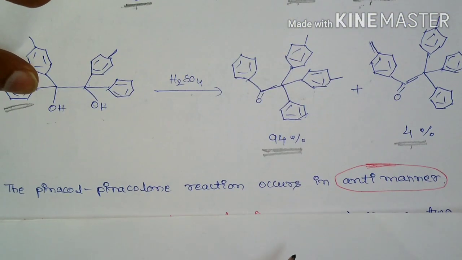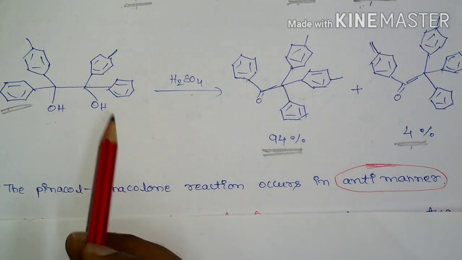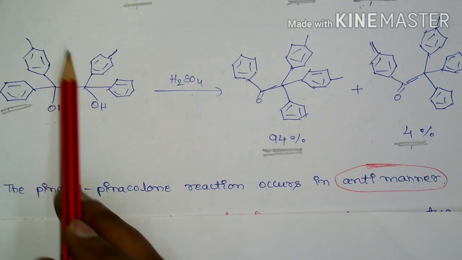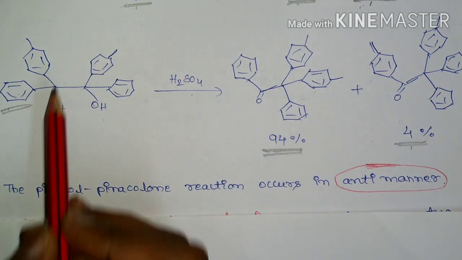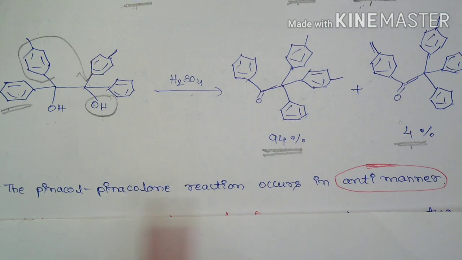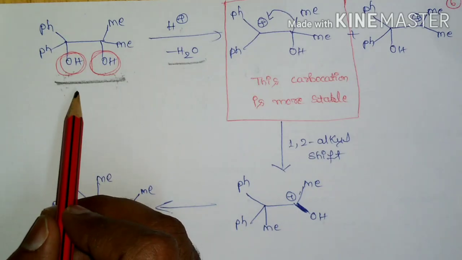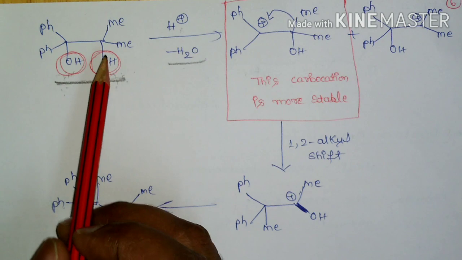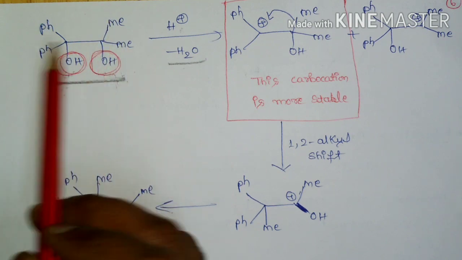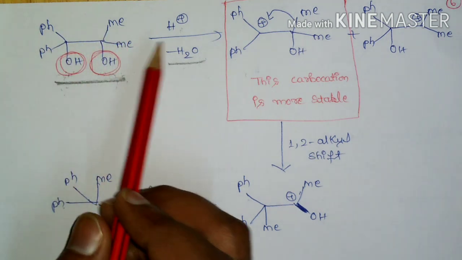And one more thing is that the pinacol-pinacolone reaction occurs in an anti manner. So after the loss of the water molecule, the migration is going to take place from the anti position to the OH group. So the pinacol-pinacolone reaction occurs in an anti manner. Whatever pinacol we have studied so far is symmetrical, meaning it has 4 identical methyl groups, so there is no problem.